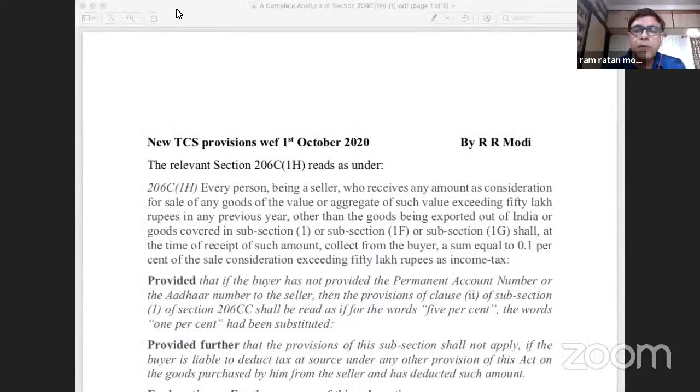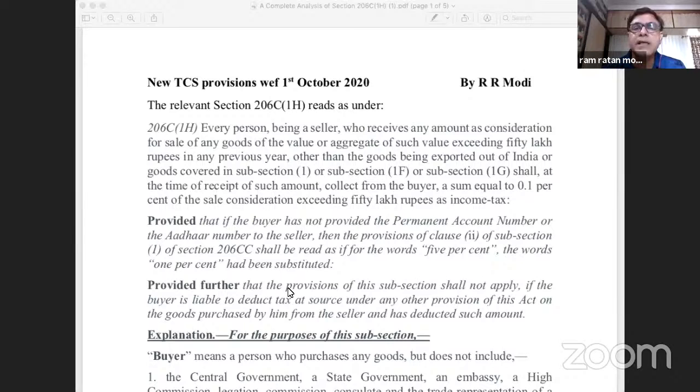The amount received from the buyer towards the sale consideration is more than rupees 50 lakhs in that financial year. So if the amount received from a particular buyer is not exceeding rupees 50 lakhs, then the TCS applicability will not arise. This is the second condition. So these are the two conditions only.